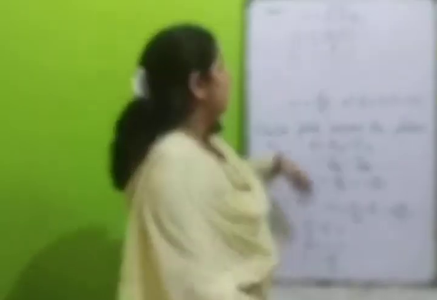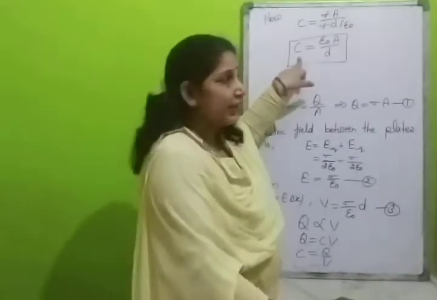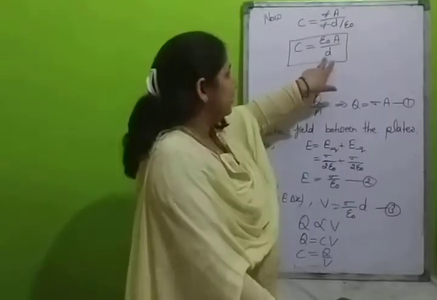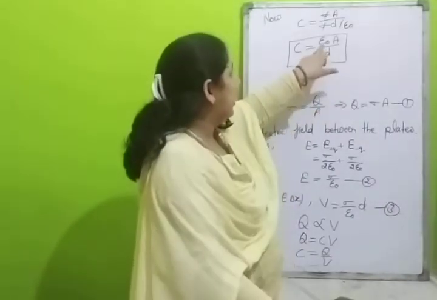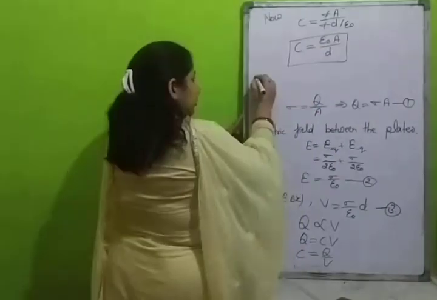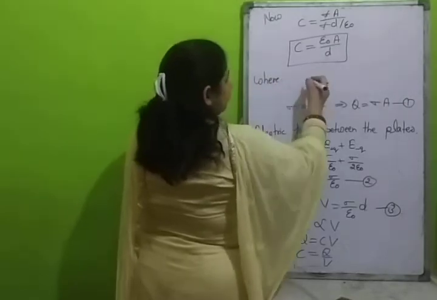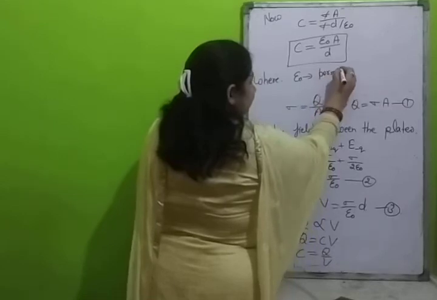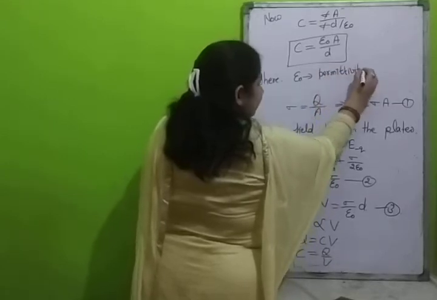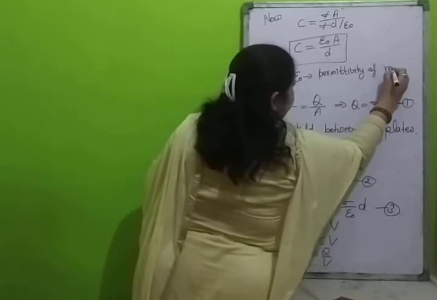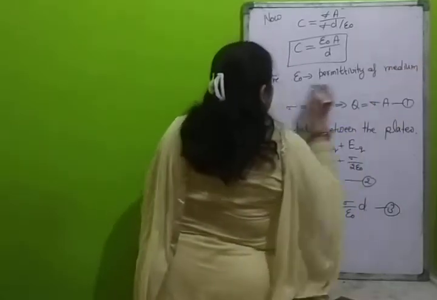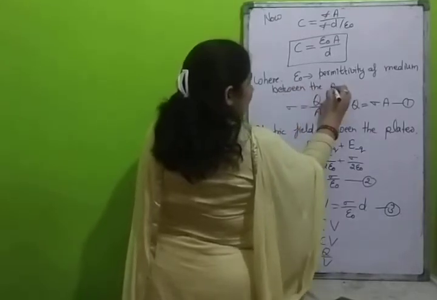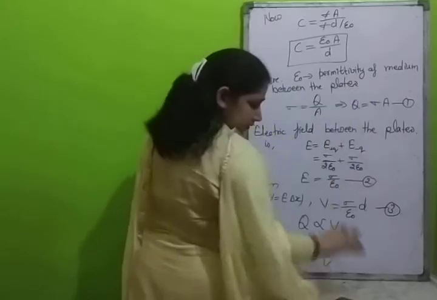This means the capacitance of a capacitor is specific for a particular capacitor, having A as the surface area of the plates, D the separating distance between the plates, and epsilon naught the permittivity of the medium between the plates.